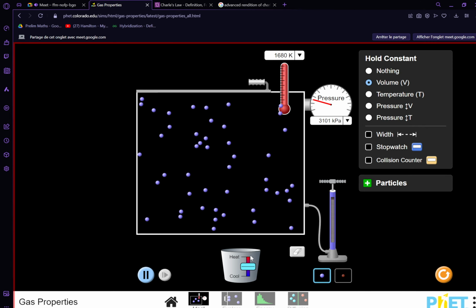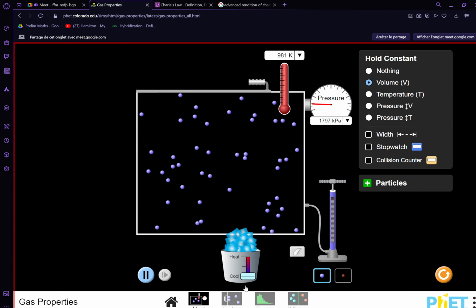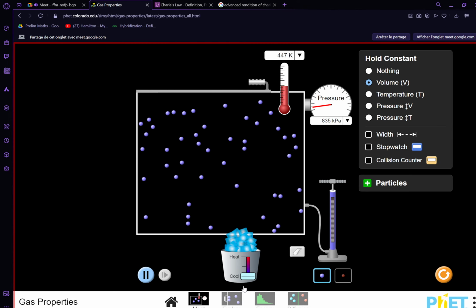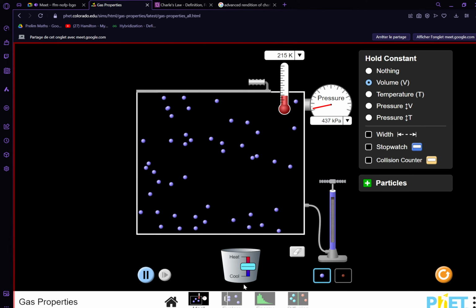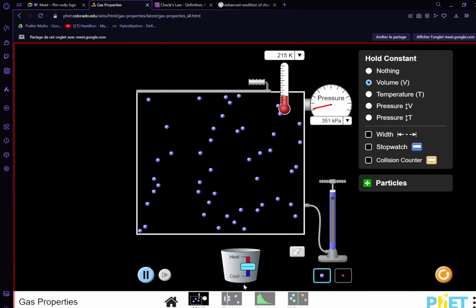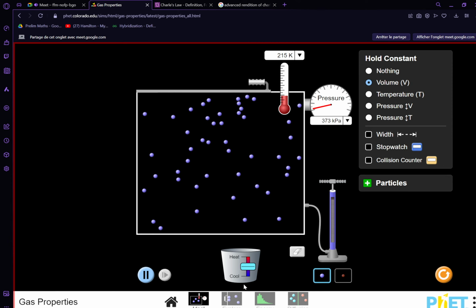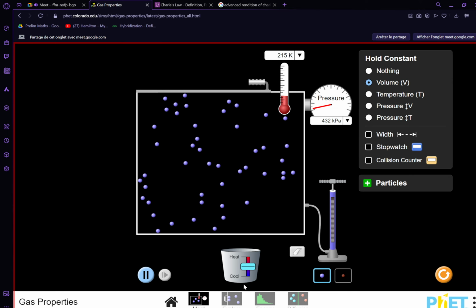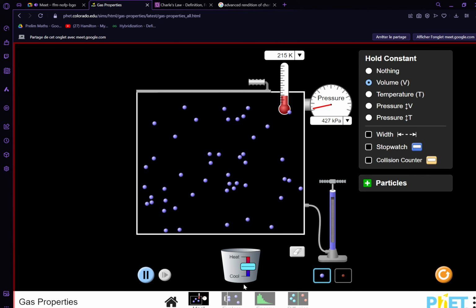And since it's directly proportional, if we decrease the temperature, then the pressure should also decrease, and the pressure is decreasing. All right, so everybody understood that so far? Yes, sir. Okay. So at a constant volume, as temperature increases, pressure increases. And it has to be at a constant number of moles as well. Just keep that in mind. And as temperature decreases, then pressure would decrease as well, directly proportional.